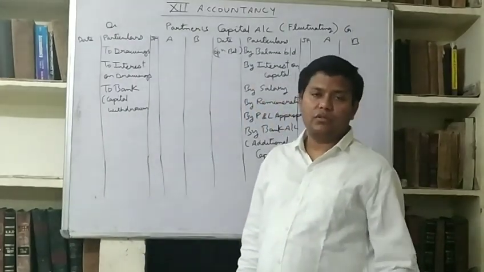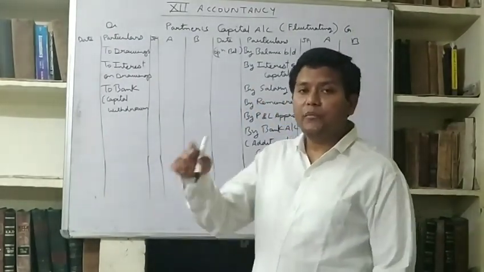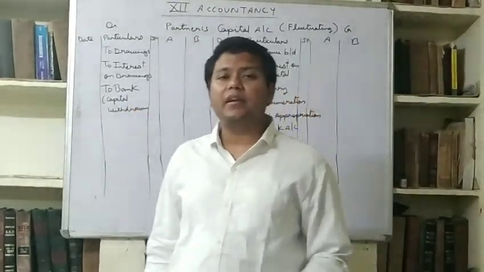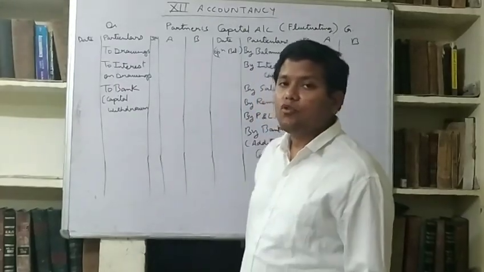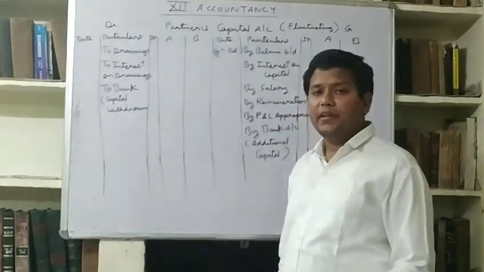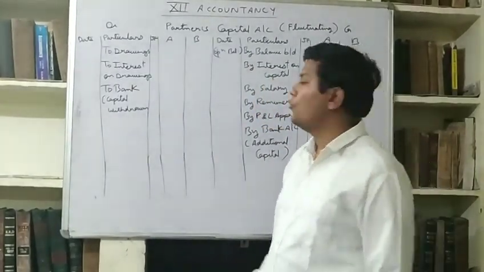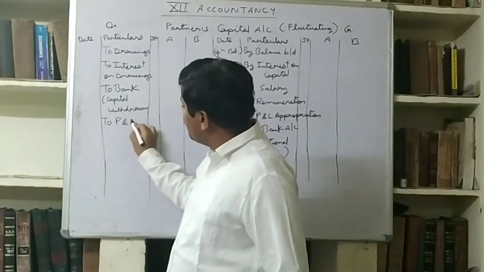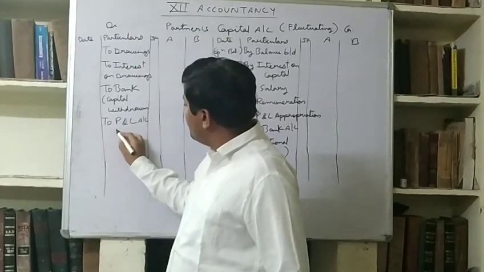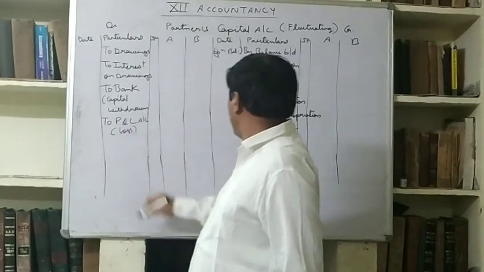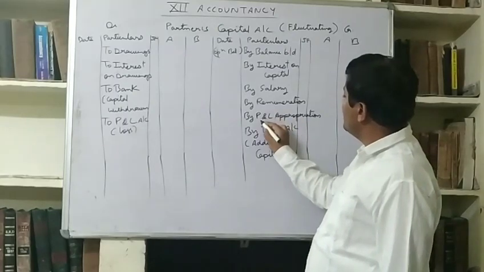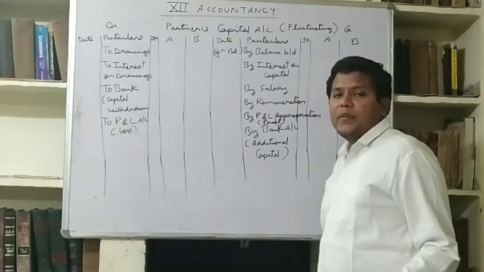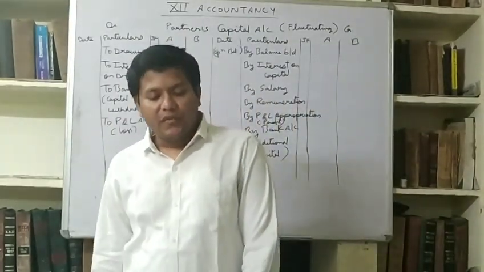And if there is loss, sometimes there is loss now. We distributed in the previous question by partners capital in P&L account. So when loss is given to partner, then capital will reduce or increase? Capital will reduce. So it will also come on debit side to P&L account if there is loss, and this was the profit. In business there may be loss also and there may be profit also.